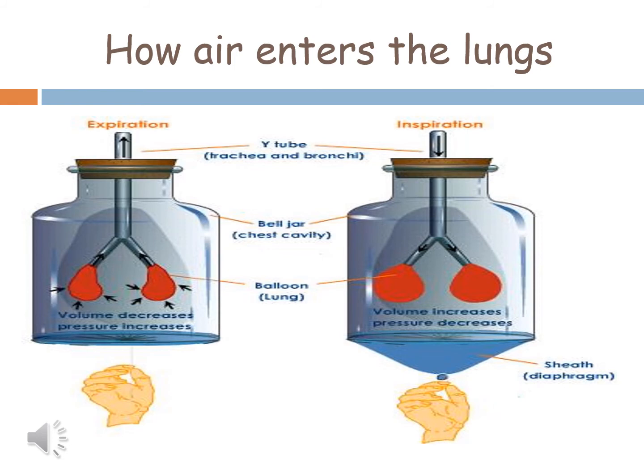And when you push the rubber sheet up, the space inside the bottle decreases, and therefore the air pressure inside the bottle increases. This pushes out the air inside the balloon through the tube, due to which the balloon gets deflated, so its size decreases. This is how we exhale air during breathing.